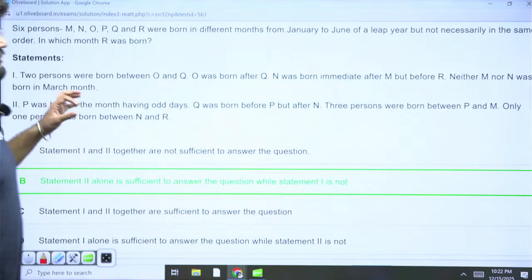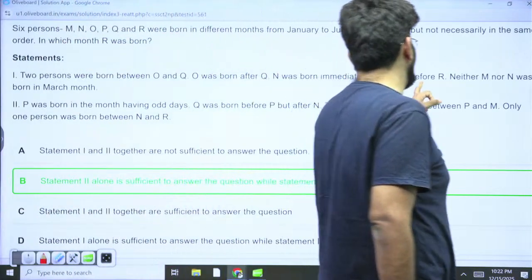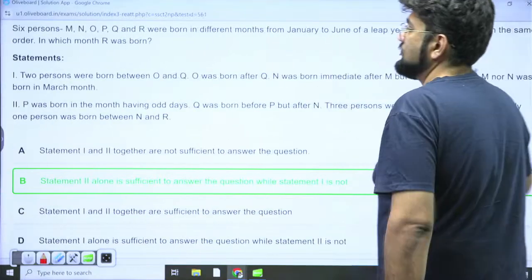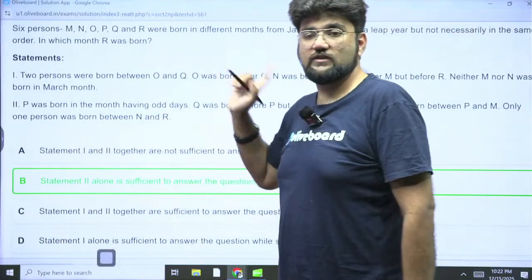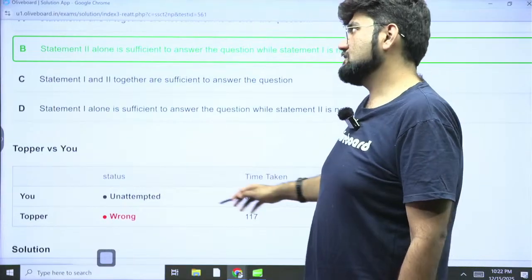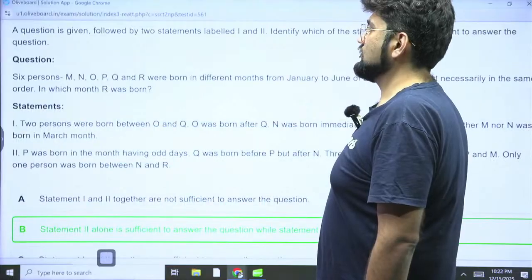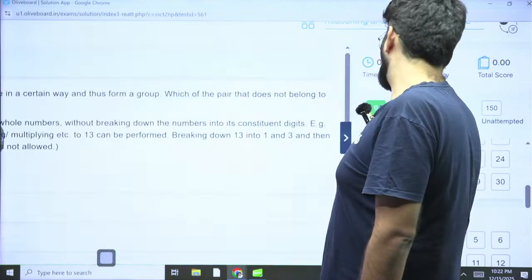Cool. See, even I was getting tempted at this stage to use this data, but I couldn't have because I am only dependent on 2. So I can't use any memory from 1. Okay. So 117 seconds, and despite that it was wrong because most probably students have answered here, 1 and 2 together are sufficient to answer the question. Don't do guesswork, okay?